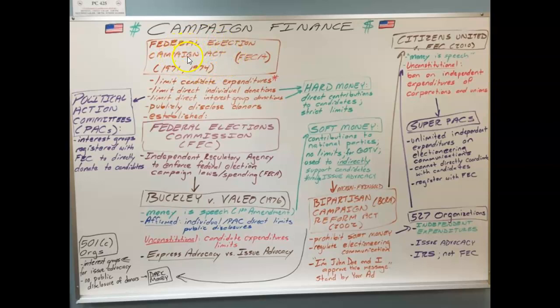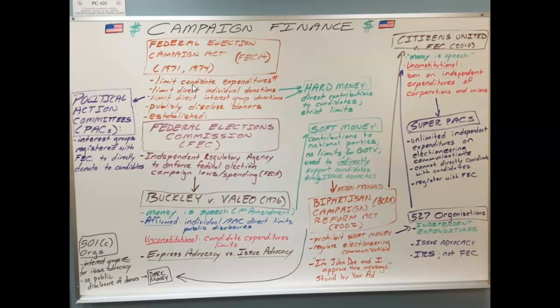The Federal Election Campaign Act, otherwise known as FECA. You can see that it was passed in 1971 and then updated in 74. We're going to focus on the 74 one. FECA does 5 things. Number 1, it limits candidate expenditures, or basically what they could spend on their run for the president or Senate or House.